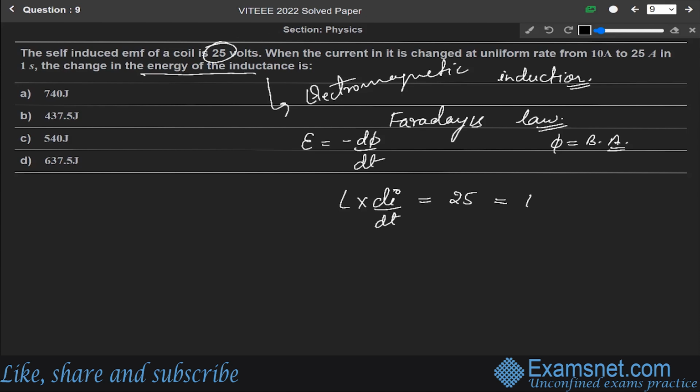So it is equal to L into di by dt. The current is changing from 10 ampere to 25 ampere, so the change in the current here is 15 ampere. So it will be 15 over time. Time is 1 second. So from here we can find the inductance L is equal to 5 over 3 Henry. Let us say this is equation number 1.